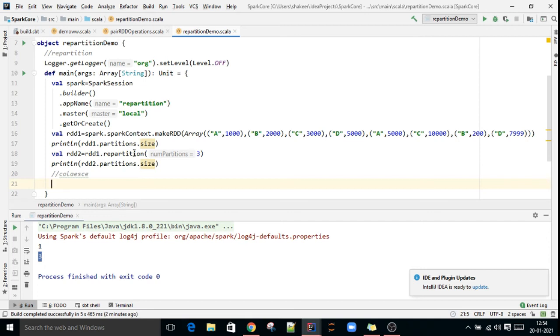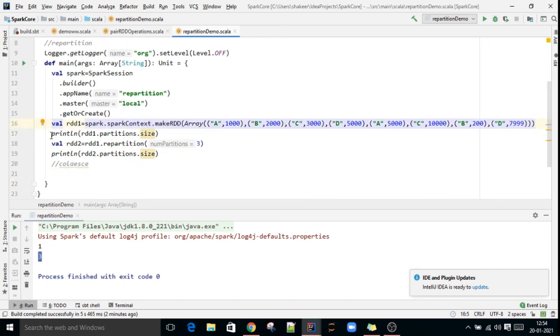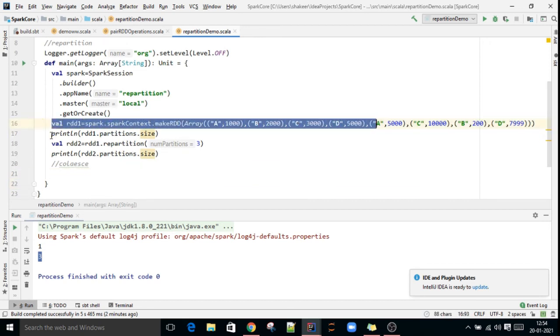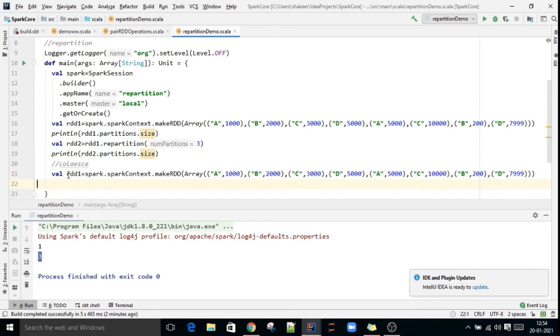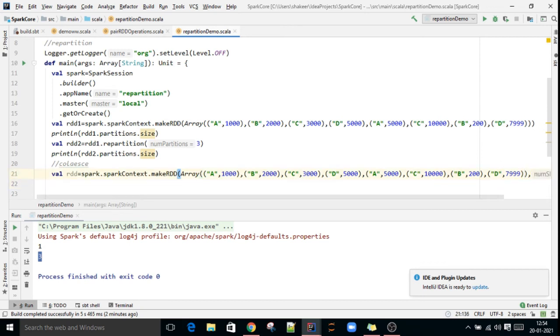Suppose I read one more RDD and divide this RDD into 4 partitions.